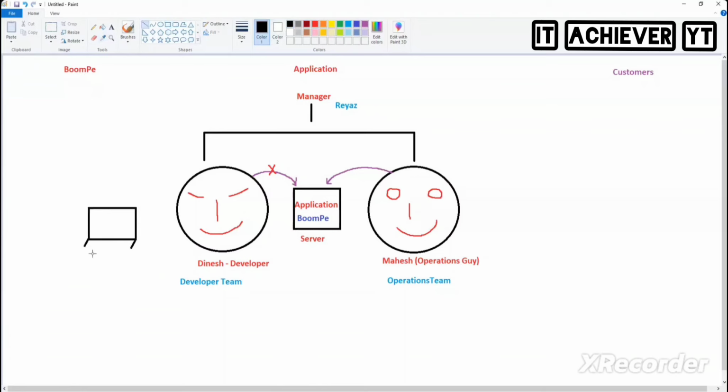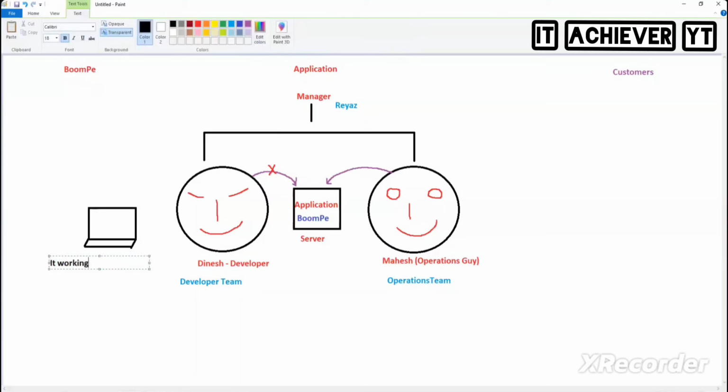And I told you in our basics a few days before that they use one powerful phrase: it's working in my laptop. So Dinesh will say, whatever code I have given to you, the same code I'm running on my laptop, and it is working. It is not working in your server. You go and check in your server. My application is working fine.